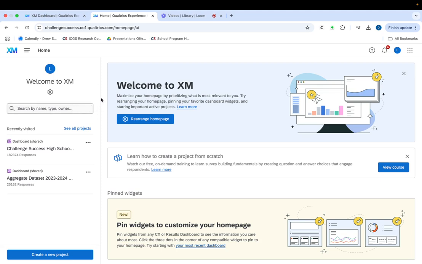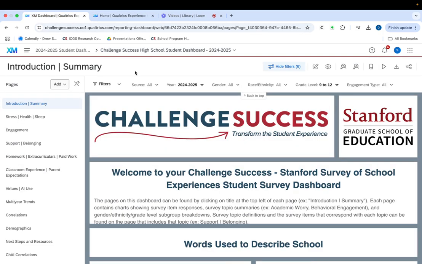Inside of Qualtrics, which is the platform we use to deploy and also share back your data, you'll have a number of dashboards that will let you see the data. You probably will see two different dashboards in your account. You'll see your school's dashboard, which has the data from the most recent survey or any other surveys that you've taken, as well as an aggregate data set, which would be our comparison data over the past year. In this video, we're going to be focusing in on your data, although the dashboard for the aggregate data set works exactly the same way.